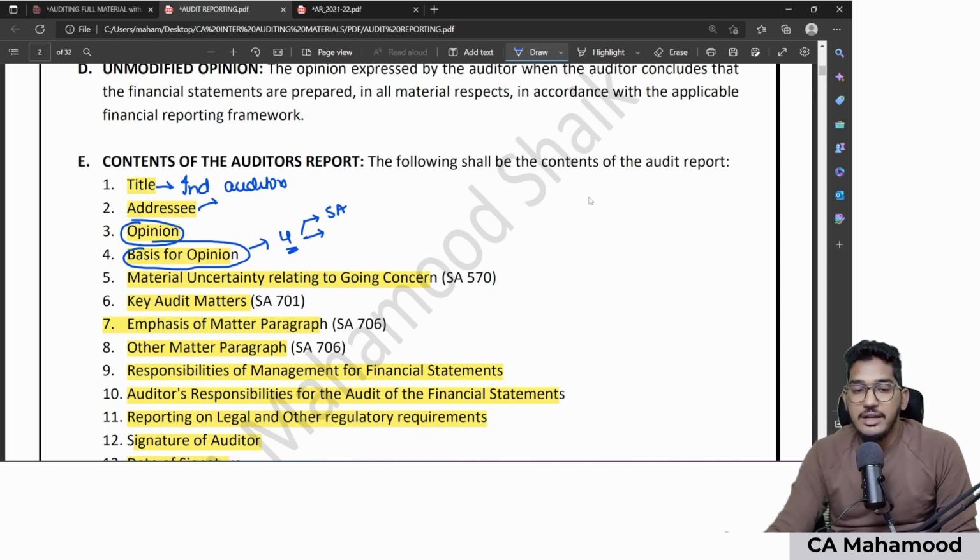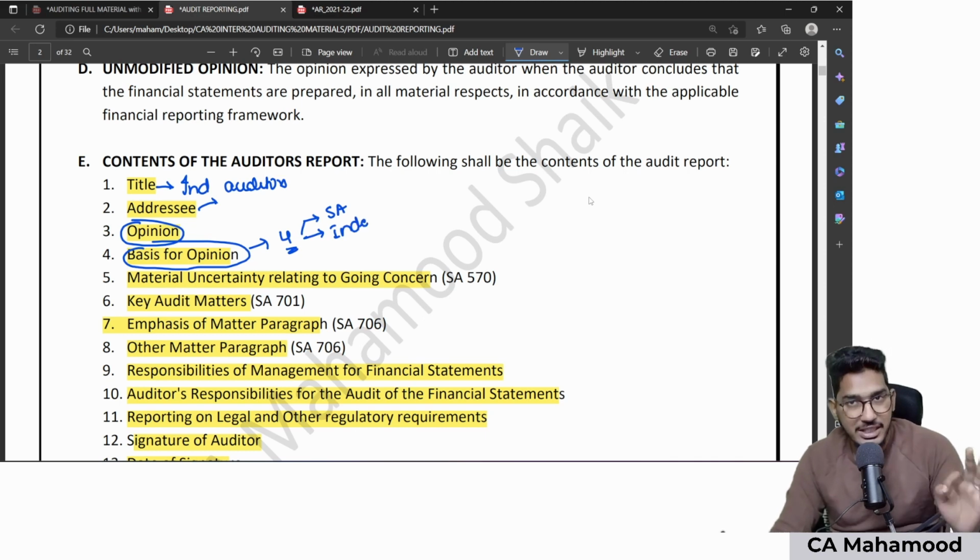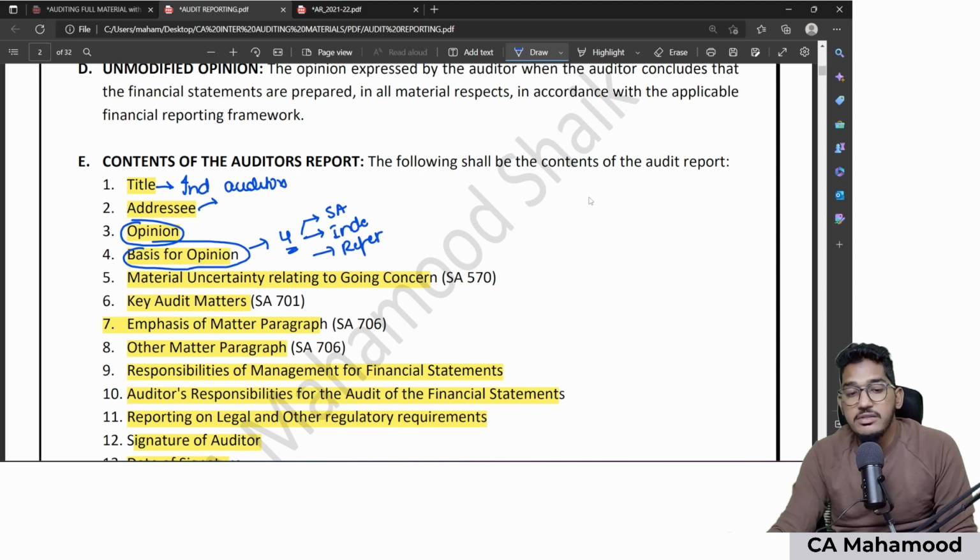Number 2, state that you are independent of the entity and you comply with ethical requirements. Number 3, give a reference to auditor's responsibilities paragraph. Number 4, you should mention whether the evidence which you have obtained is sufficient and appropriate audit evidence. So in your basis for opinion paragraph, these 4 things must be stated.